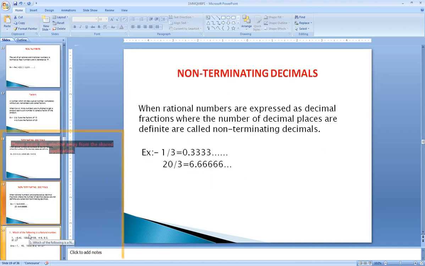Let us come to the last, non-terminating decimals. When rational numbers are expressed as decimal fractions where the number of decimal places is not definite, they are called non-terminating decimals, meaning the decimal places are recurring in nature. For example, when 1 by 3 is divided we get 0.333, and when we divide 20 by 3 we get 6.666. Such numbers are called non-terminating.